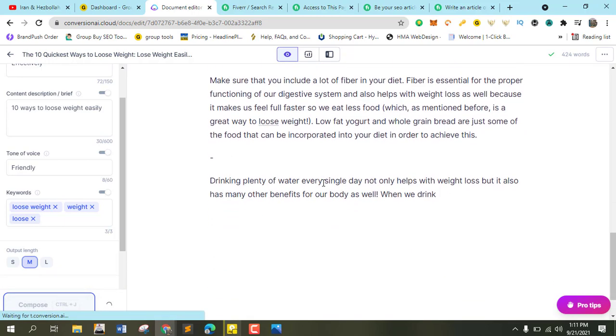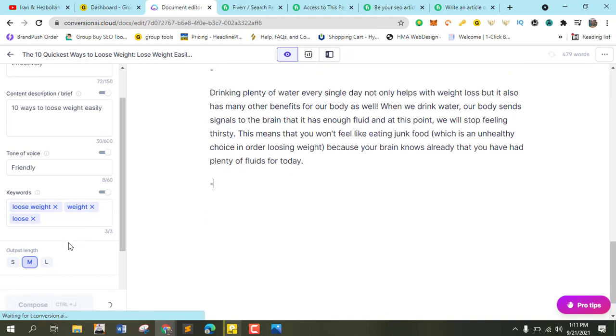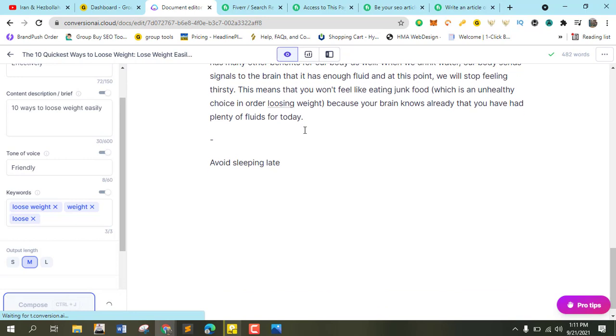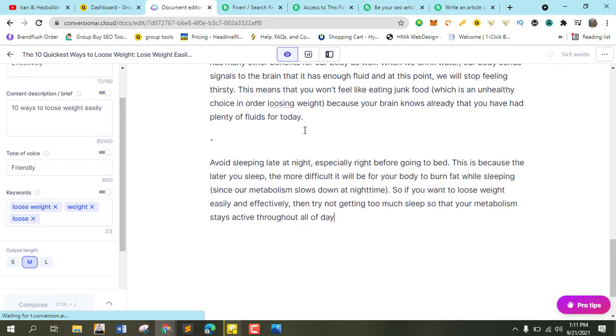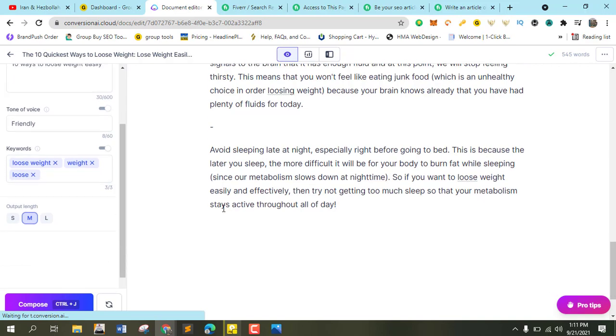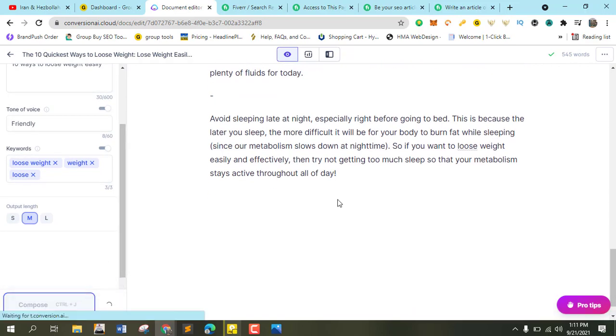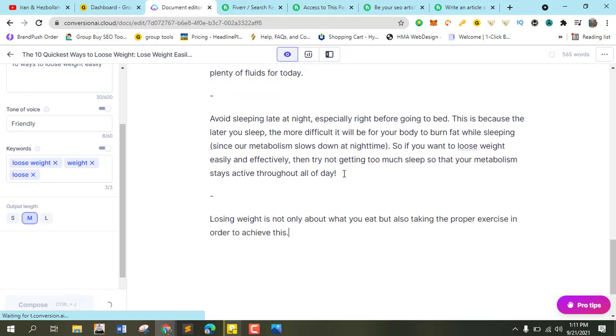We are going for 1,000 words. We are not stopping this until it reaches 1,000 words. And the next thing we are going to talk about is the plagiarism tools. Okay, the plagiarism, because you don't want to write plagiarized content for your buyers. You don't want to write that for them.